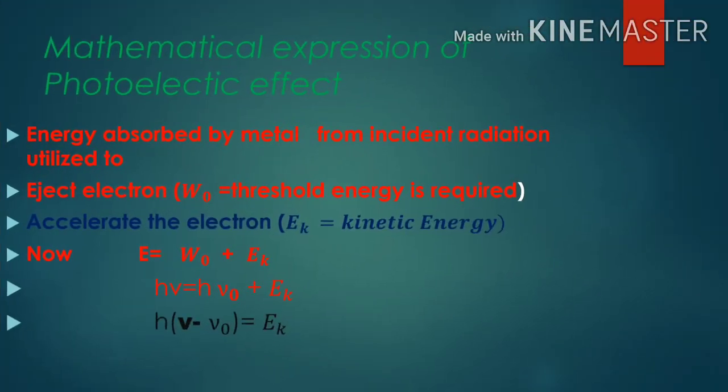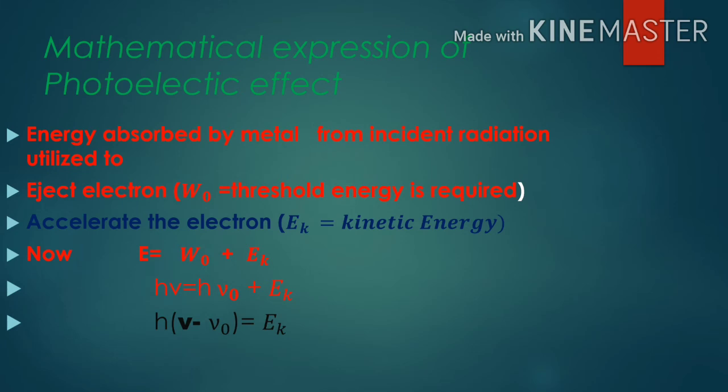Now the mathematical expression of the photoelectric effect. You know, energy absorbed by the metal from incident radiation is utilized, first, to eject the electron, that is the work function or threshold energy required, and second, to accelerate the electron, that is kinetic energy.